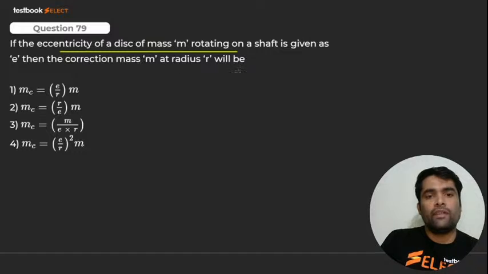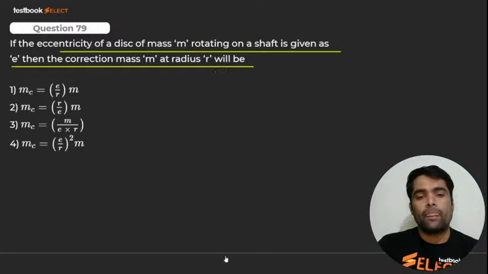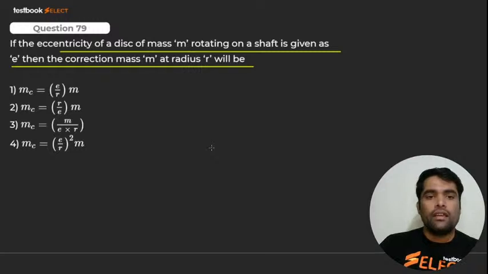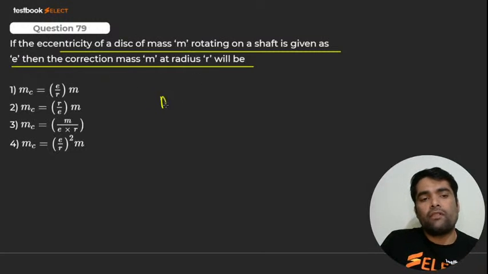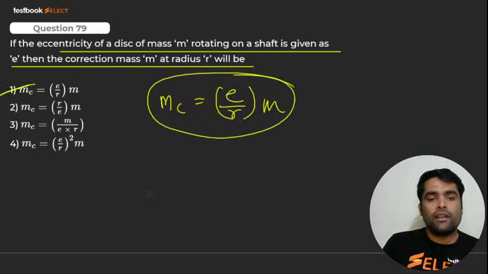The eccentricity of disk mass m rotating on a shaft is given as e. The correction mass m at radius r will be, my dear. Please tell me. 79. It is what, my dear? The correction mass will be MC is equal to eccentricity divided by radius into the initial mass. Right? It is number 1.